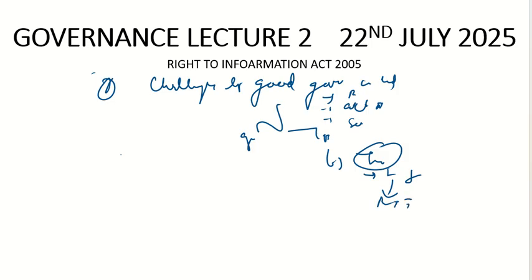How did the Right to Information Act come in India, how did it start? We saw how Aruna Roy started an organization called MKSS, the Mazdoor Kisan Shakti Sanghatan, how they tried to get information about why there were delays in wages, and eventually they demanded it.